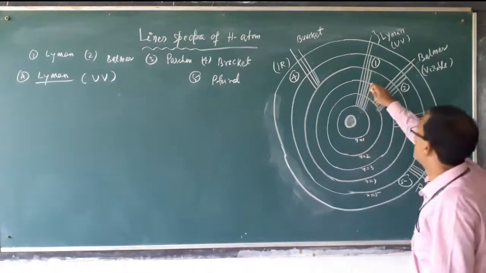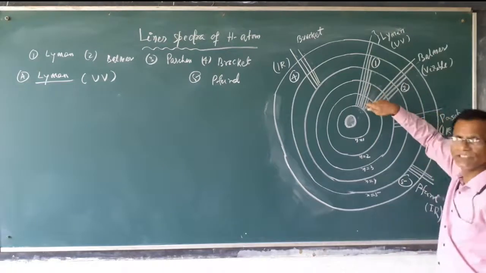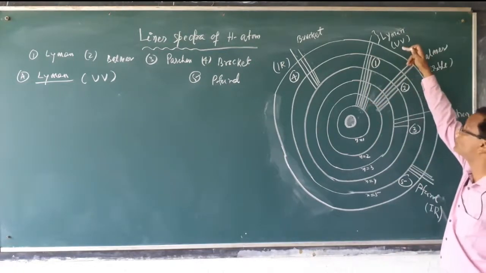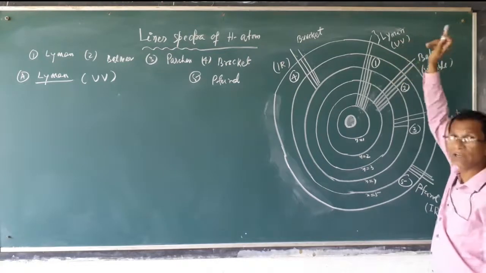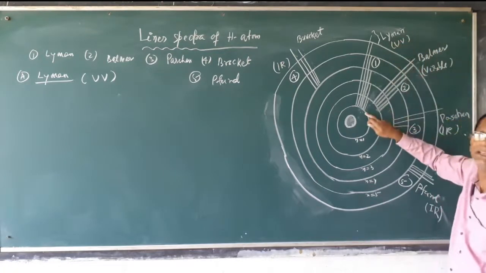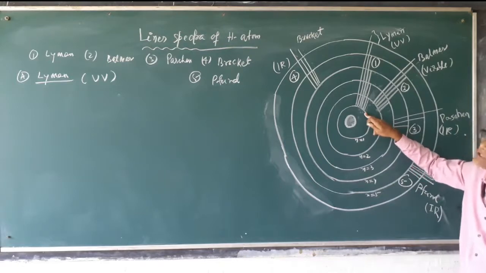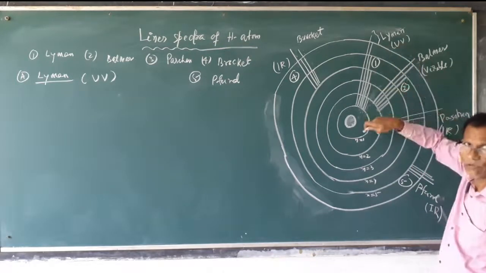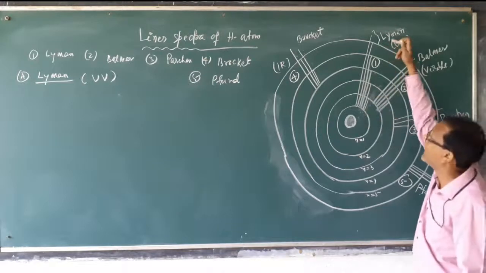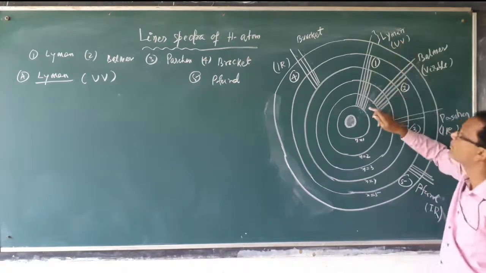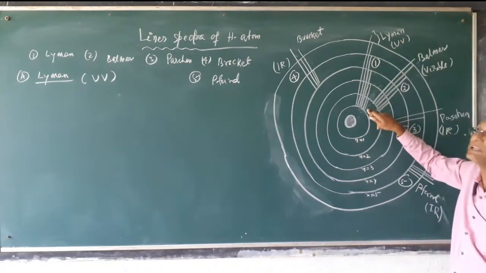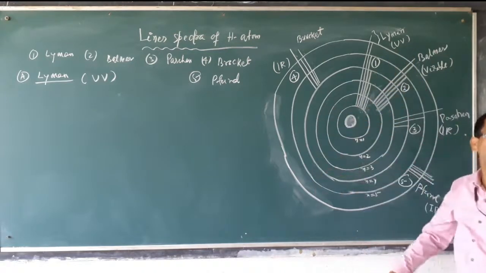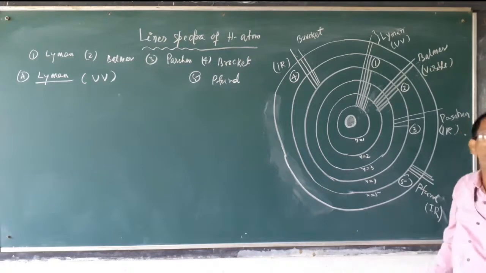The main characteristic of the Lyman series is that the electron comes down from a higher energy level to the first energy level. All radiation will be in the UV region, the ultraviolet region, which we cannot see.